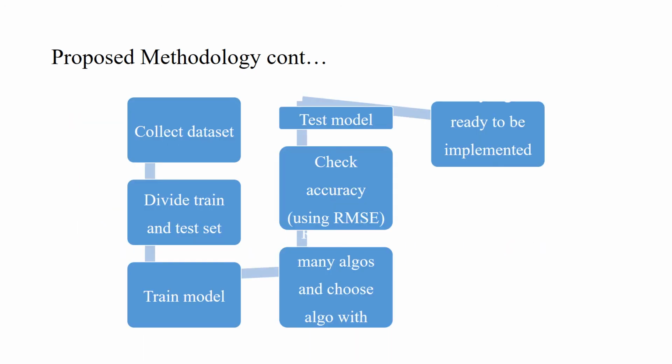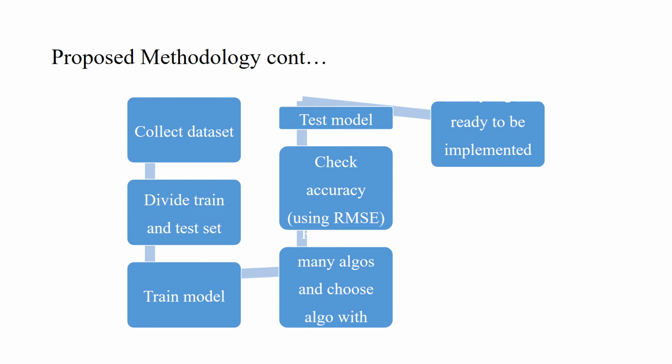Now our flowchart will be like this. We are going to collect the data set. Then we divide this data set into two parts: train set and test set. Then we train the model using the training set, and test the model using the test set. Then we compare the predicted value and the original output value, and check accuracy using the root mean squared error value.